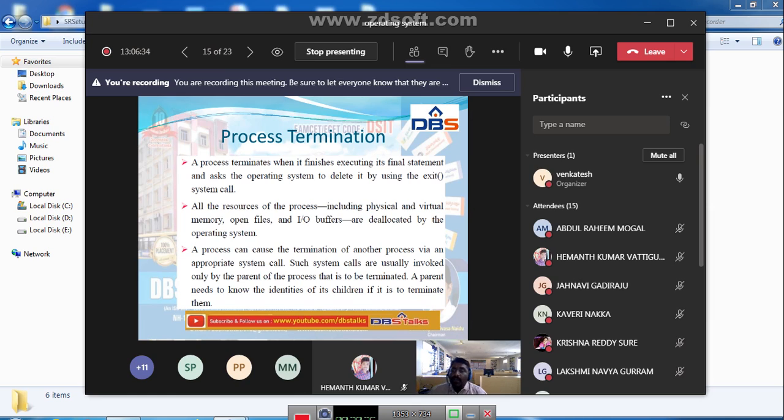What will happen is, for example, when a process is terminating, if at that time it is using any IO devices or some files or some physical or virtual memory, whenever the process is terminating, the operating system will deallocate all the resources that were used by the process. Why? Because it completes its execution. While executing, the process will use some of the resources.